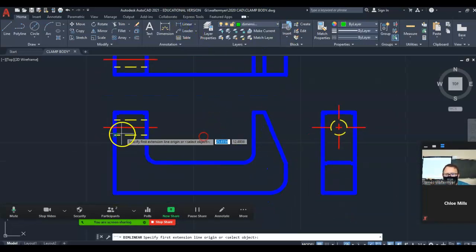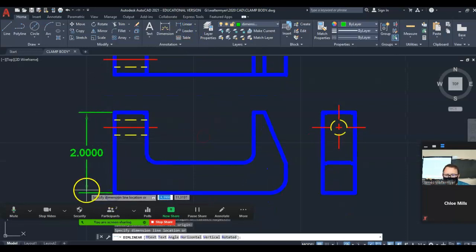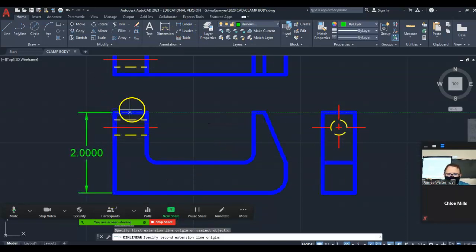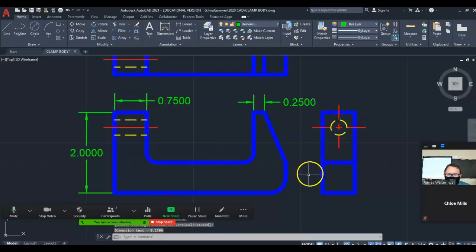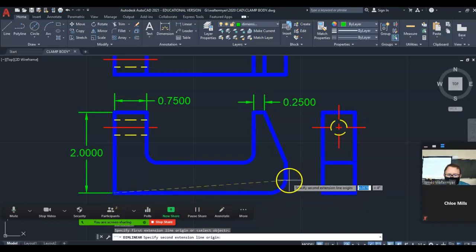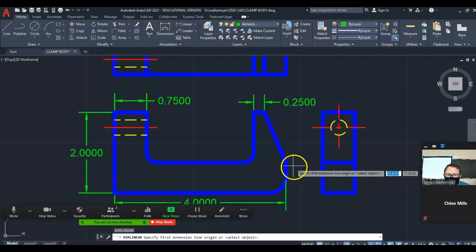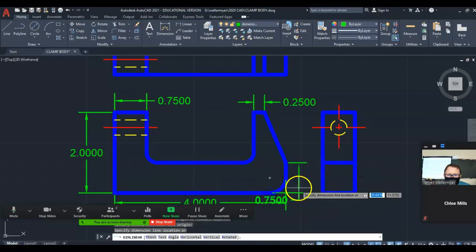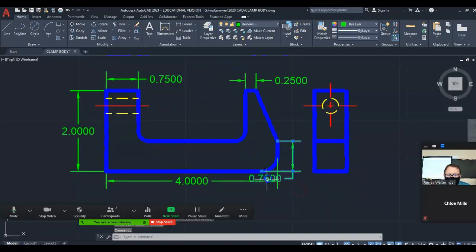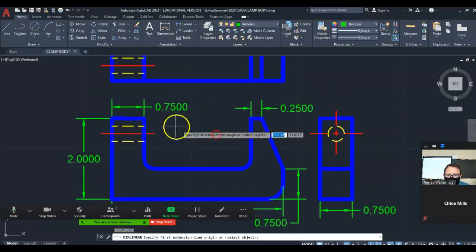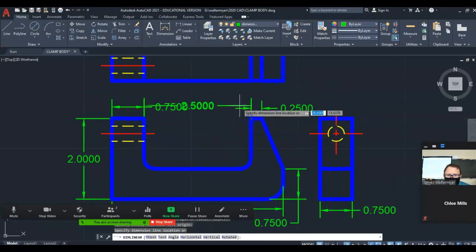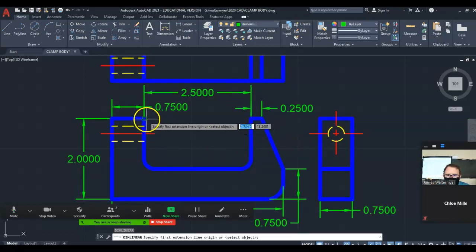So let me pop my linear ones in here. Got my height, got this upright, got this one, my overall, corner to corner, 0.75. If my dimensions are overlapping, you can click and drag them to get them out of the way. Thickness, 0.5.